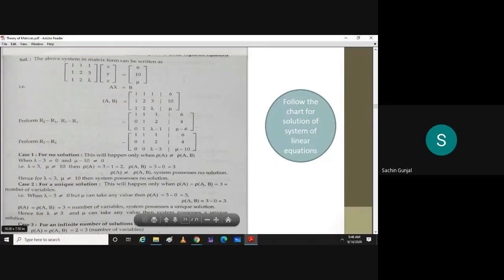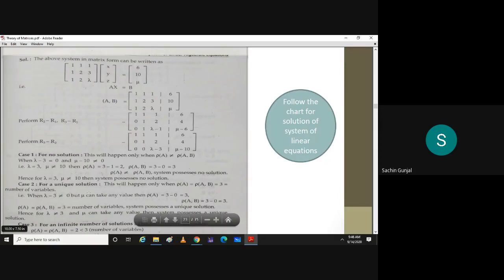For a unique solution, what is the condition? Can you recall? The rank should be equal to the number of variables. Rank of A equals rank of A augmented B equals the number of variables, then the system has a unique solution. Now the number of variables is 3. That means we need to make the rank of A as well as A augmented B equal to 3.